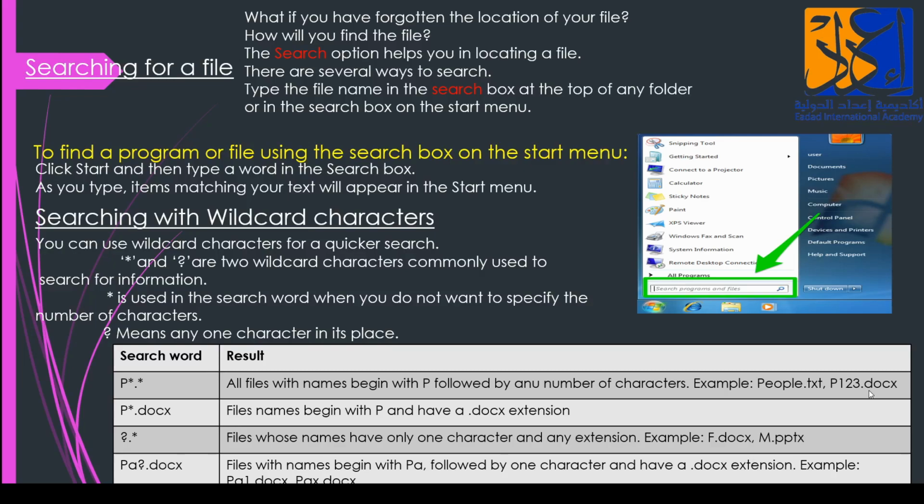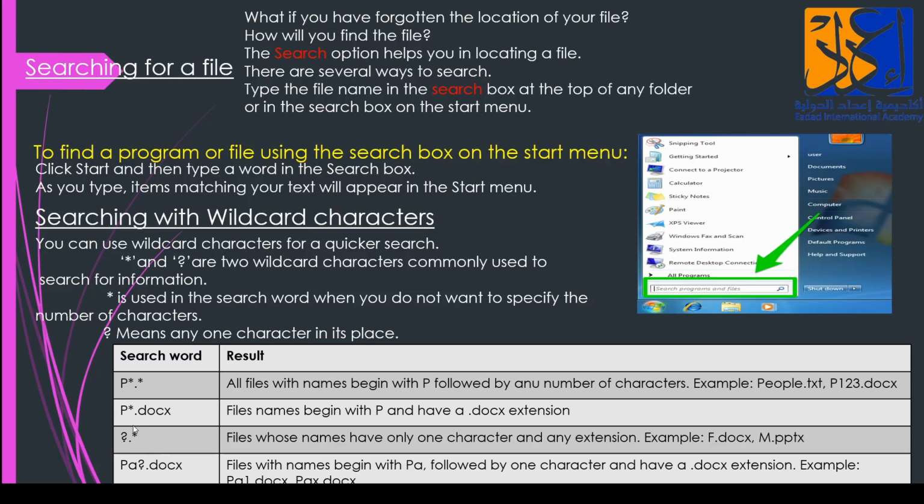Any file that starts with P, it will show you that. Now, when I type P asterisk dot docx, that means it's a word file. File names begin with P and have a .docx extension. All the files starting with P and ending with docx extension, it will show you.